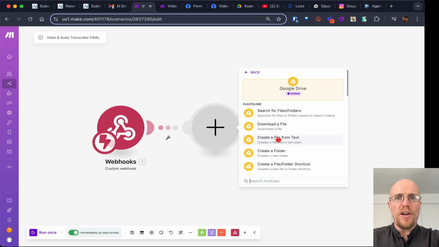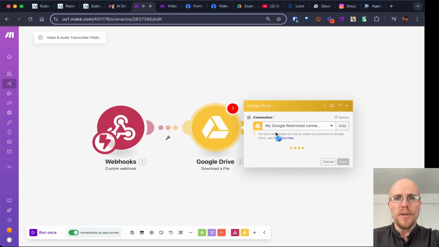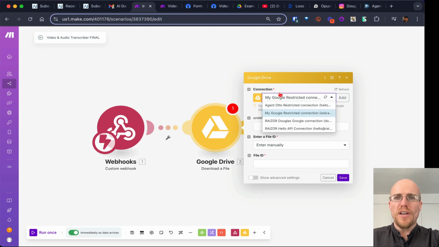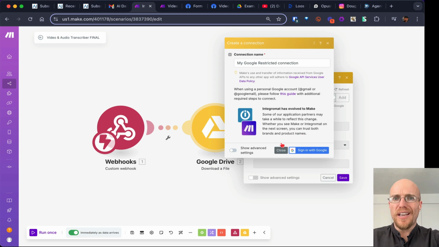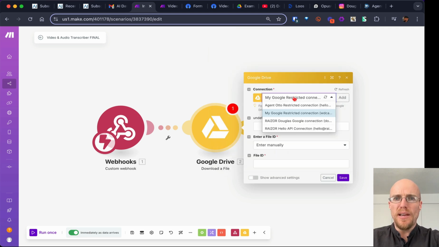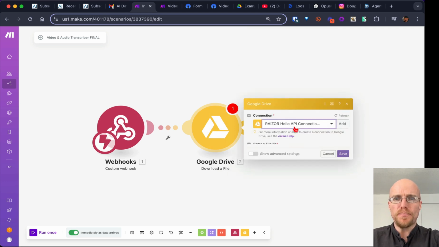All right, but let's take a look here. Google Drive, and we're going to download this file because we want to work with it. Well, first of all, you're going to need to add a Google account. It's pretty easy. You just do one click. I recommend adding your names, especially if you're using multiple accounts like me. I'm going to use RAZR's account here.